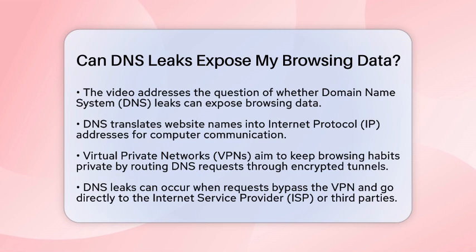networks. First, let's break down what the domain name system is. The domain name system translates website names, like example.com, into Internet Protocol addresses that computers use to communicate. When you use a virtual private network, your domain name system requests should ideally be routed through the virtual private network's encrypted tunnel. This process is meant to keep your browsing habits private.